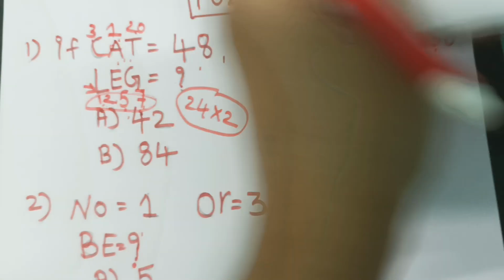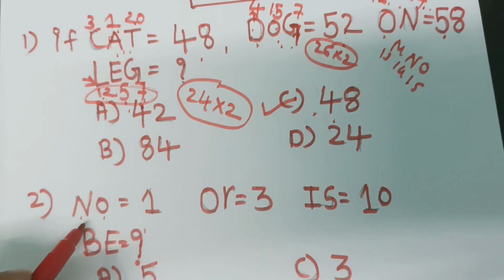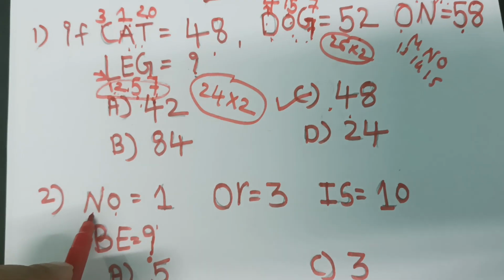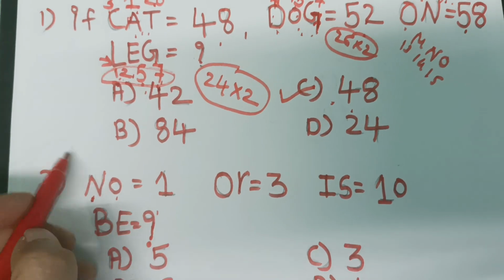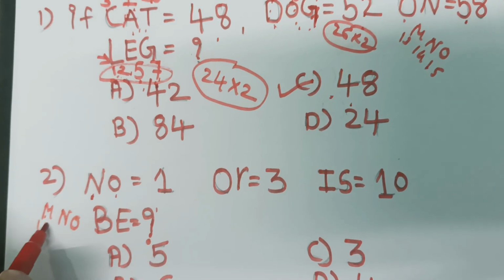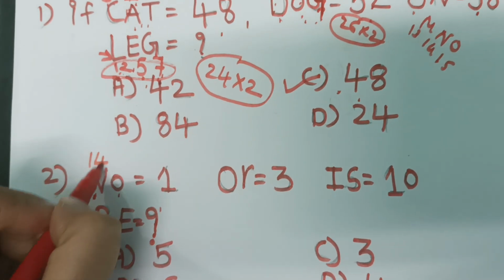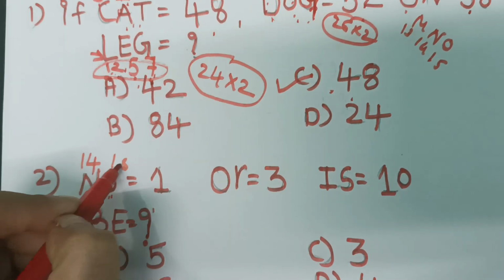The next question is about NO and OR. Here see, what is the alphabetical order of N? M, N, O: M is 13, N is 14, O is 15.